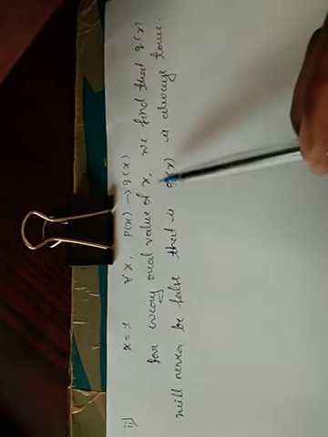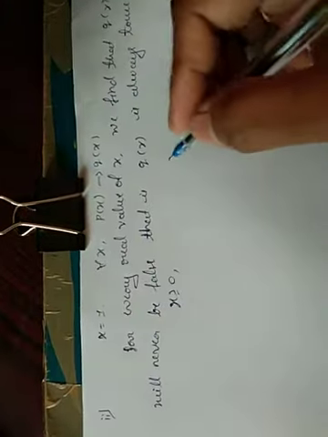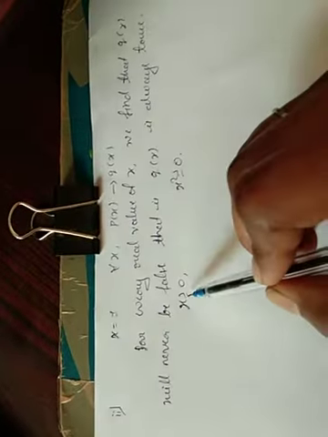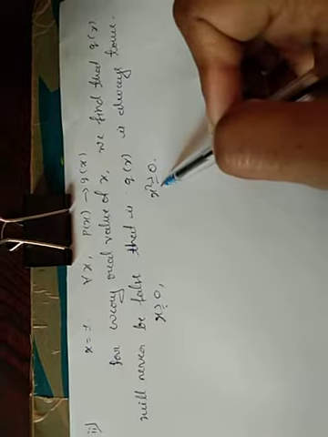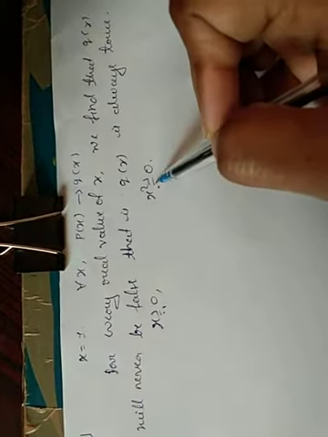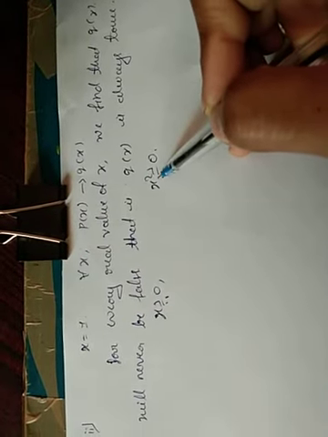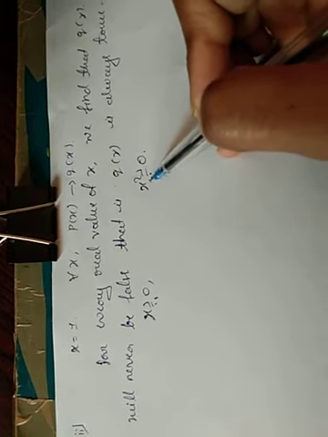Here see that P of x states that x greater than or equal to 0. Q of x states that x square is greater than or equal to 0. For any real value of x, we can find the q of x, where the q of x is always greater than or equal to 0, because any term which is having a square is always positive.